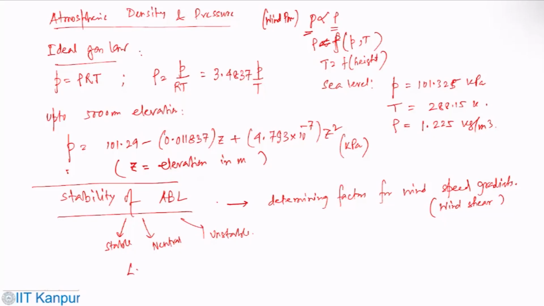The thing that we can look at is the lapse rate. The lapse rate of the atmosphere is the rate of change of temperature with height. So that is what the lapse rate is.